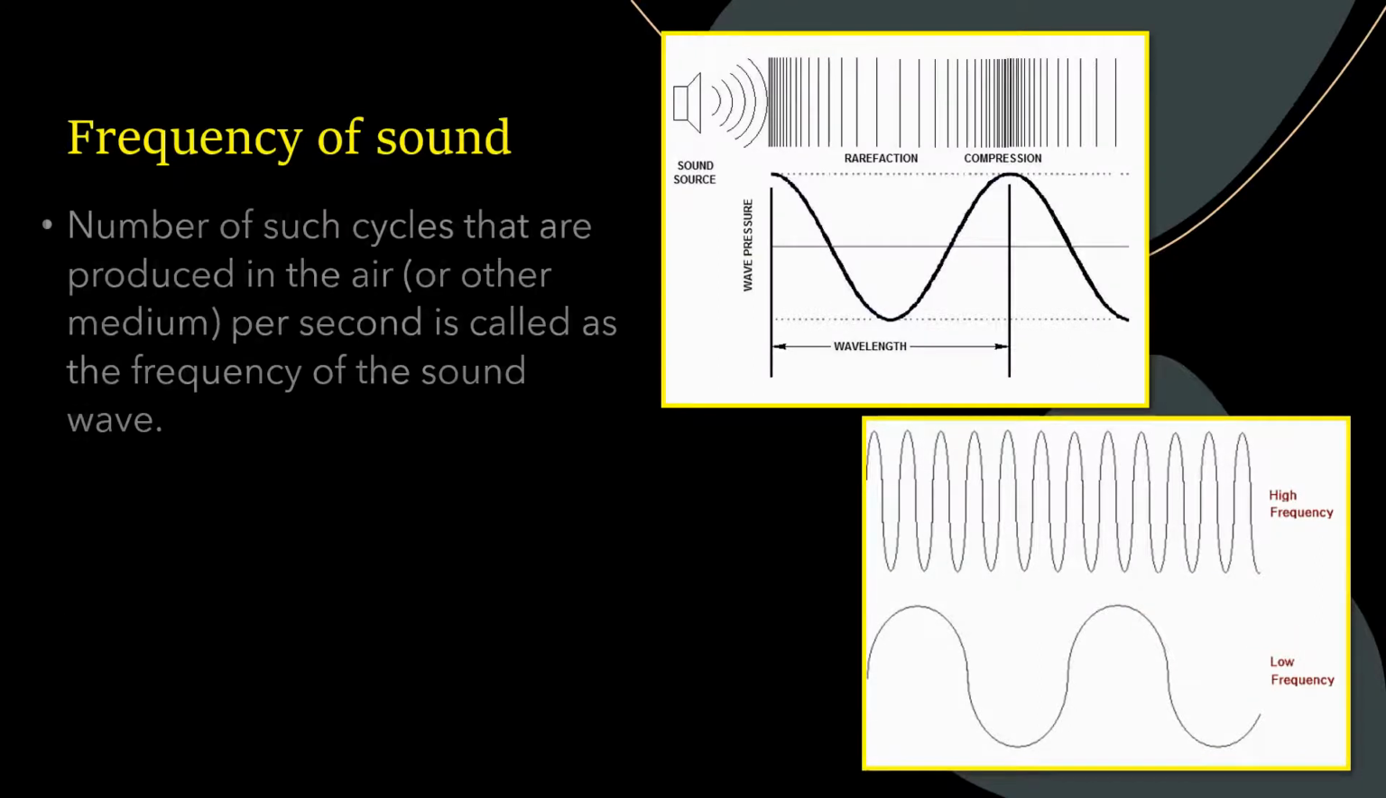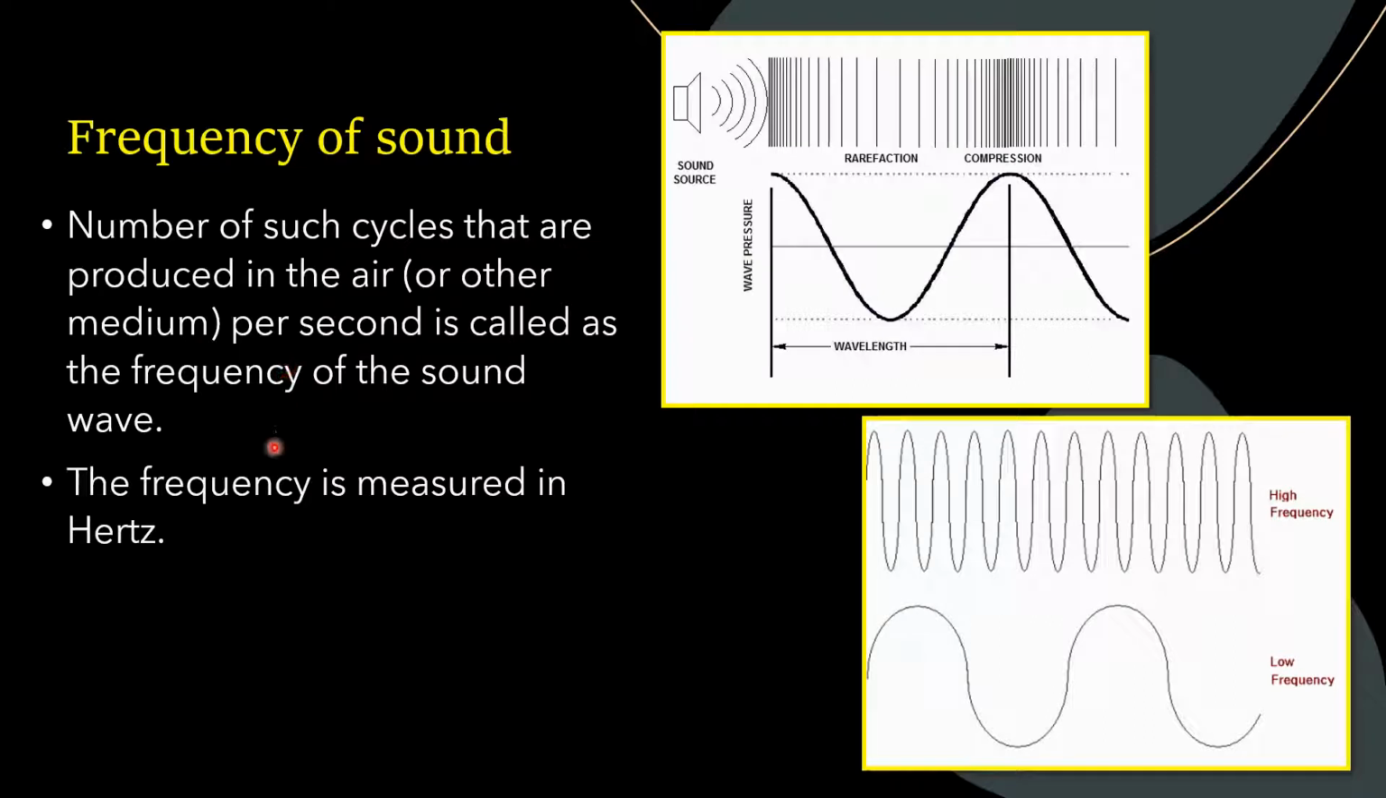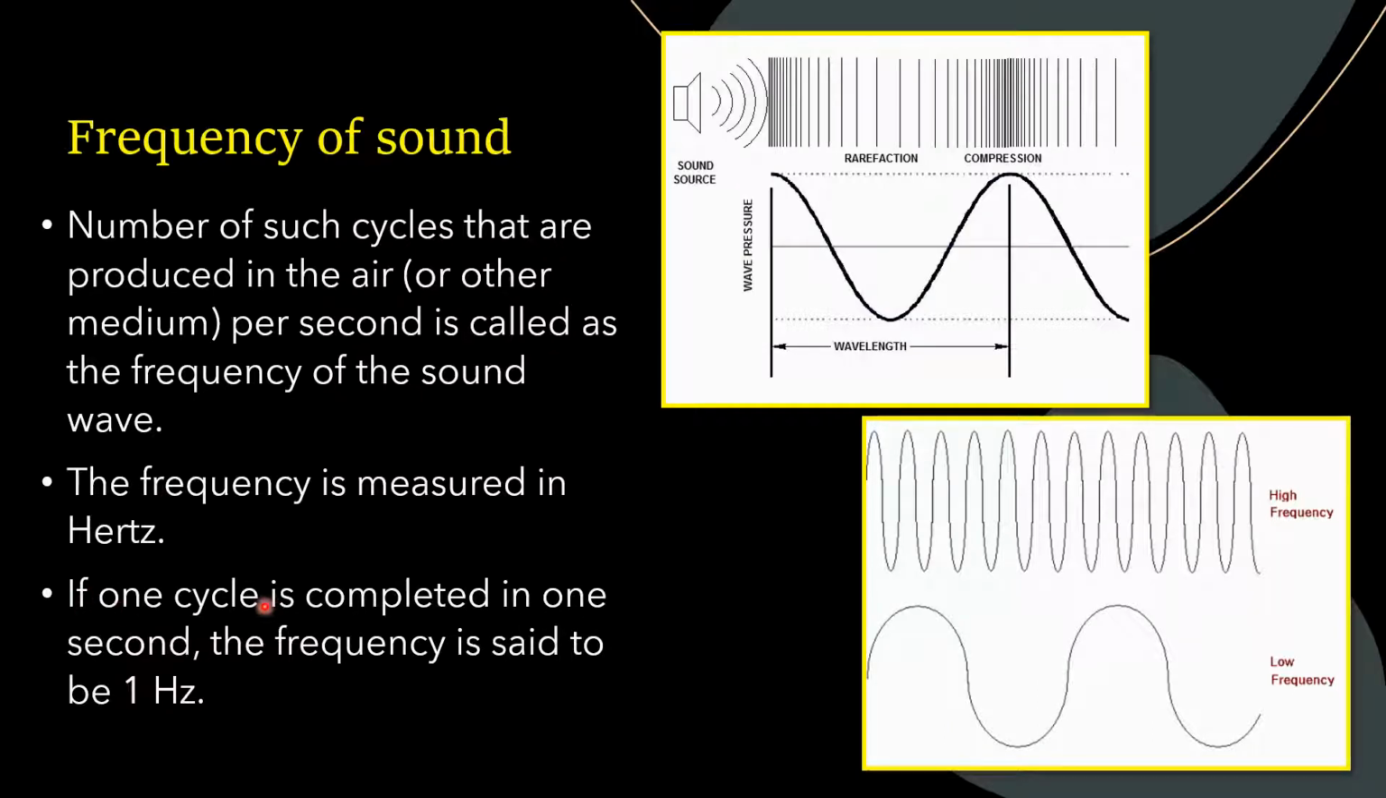So we understand that the number of cycles that are produced in air or any other medium, not only air, whether it is solid, liquid or gas, the number of cycles produced per second is called the frequency of that particular sound wave. The frequency is measured in hertz. That is, the unit of frequency is hertz. If a sound wave takes 1 second to complete one cycle, then it is said to be 1 hertz.